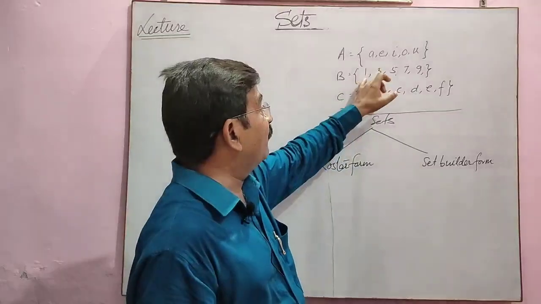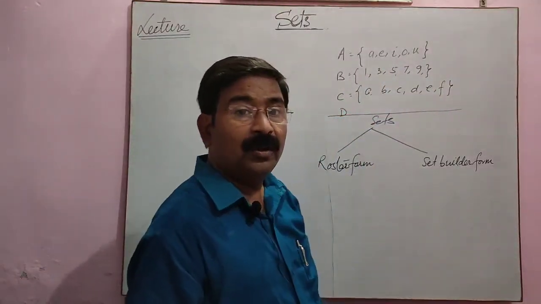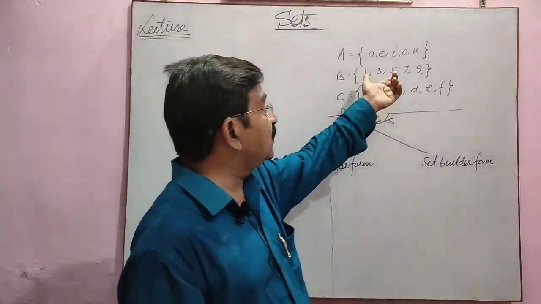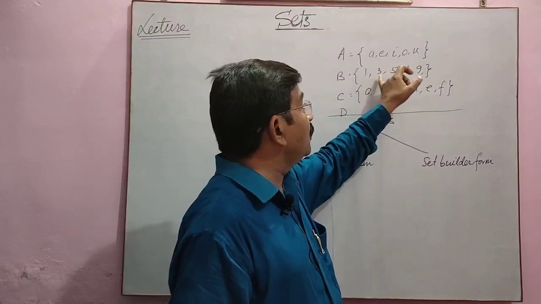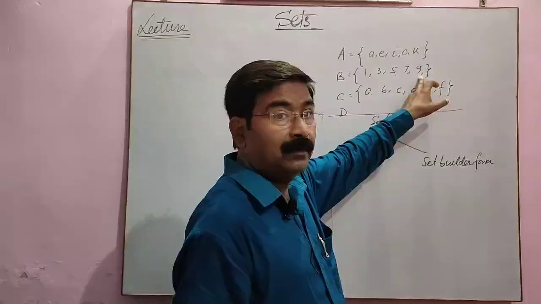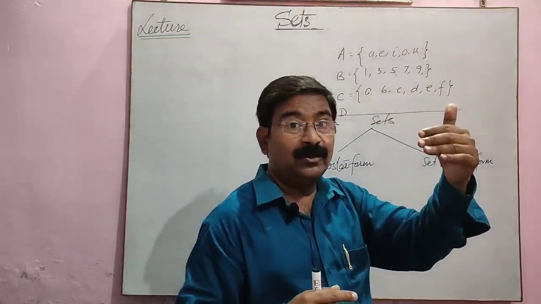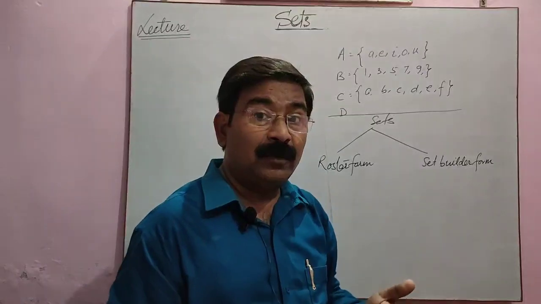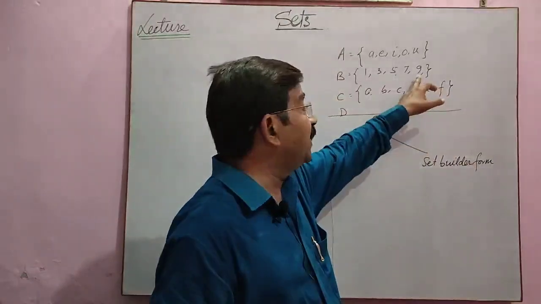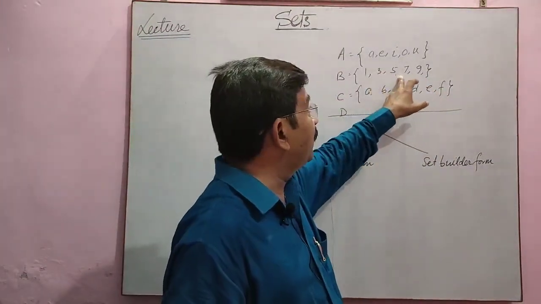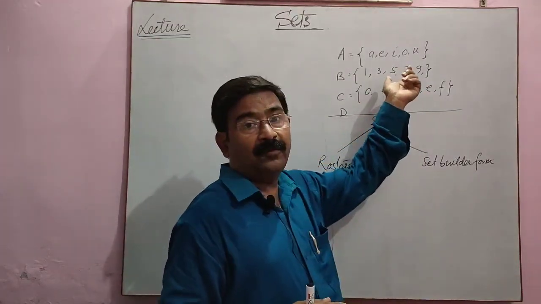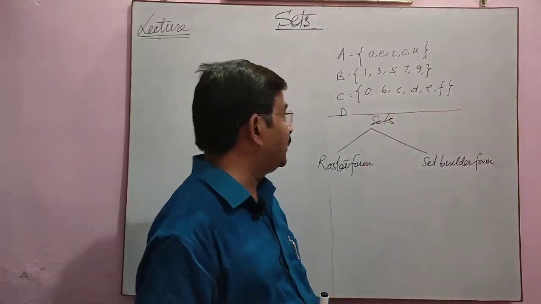Here we can say 1, 3, 5, 7, 9 and so on. So every element is an odd natural number. So you can say this is the collection of all odd natural numbers less than 10. Because natural numbers are infinite, if you are saying all odd natural numbers, maybe 11, 13, 15 and so on. But here we have a foundation, means 1, 3, 5, 7, 9. So this number is less than 10. So we can say this is the set of all odd natural numbers less than 10.